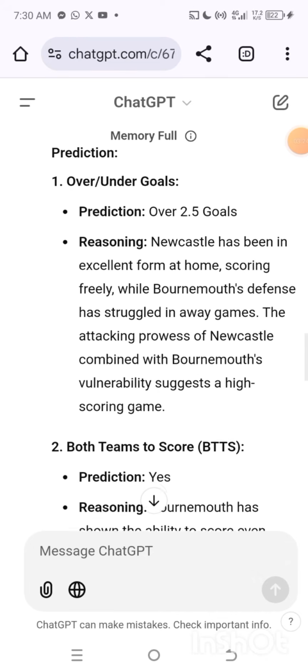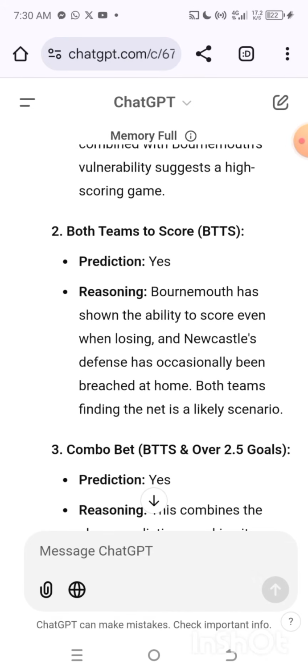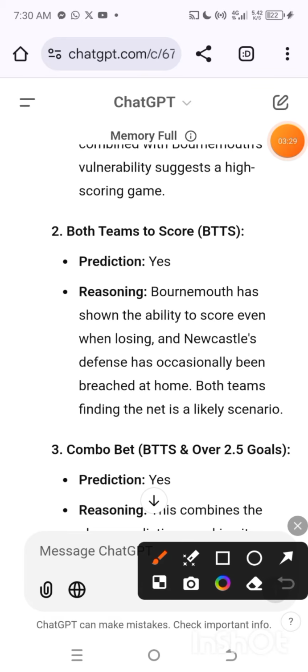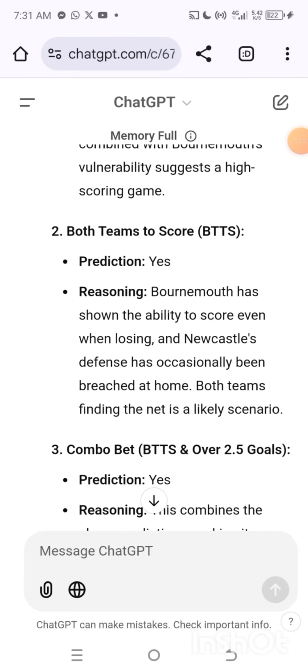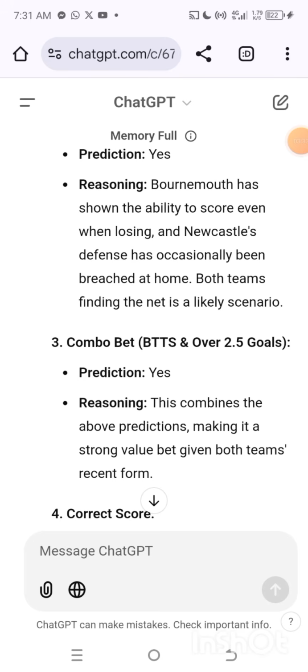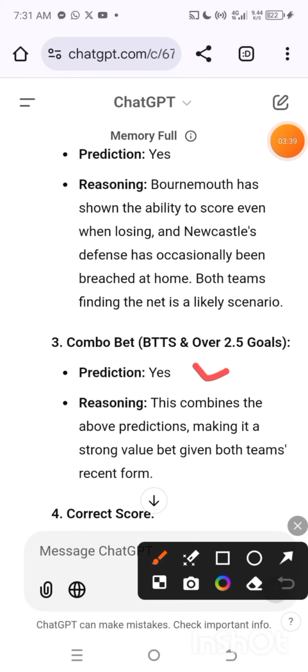And let's check what other prediction they are giving. They're saying that both teams are going to score. Yes, so this is what this AI is saying. And the combo bet is going to be on both teams to score and over 2.5. The prediction is yes. So this is the reason.